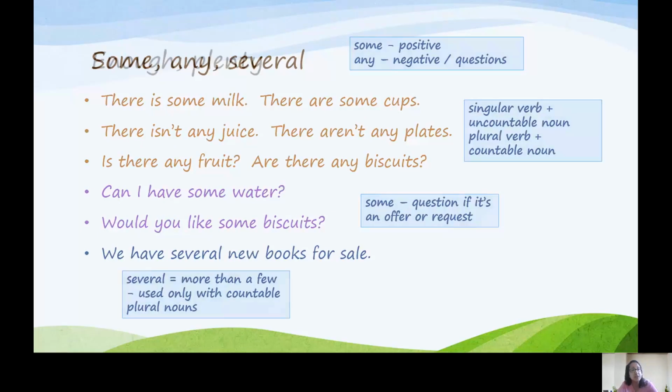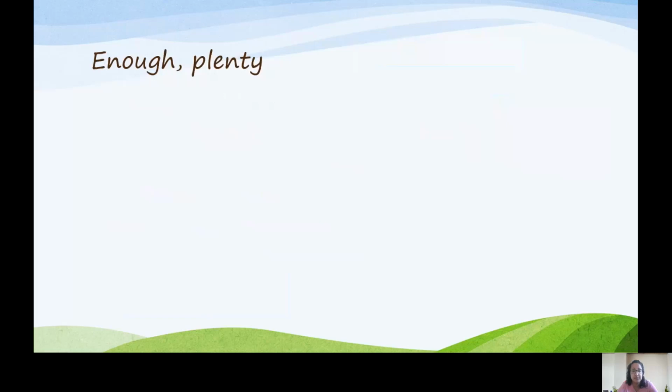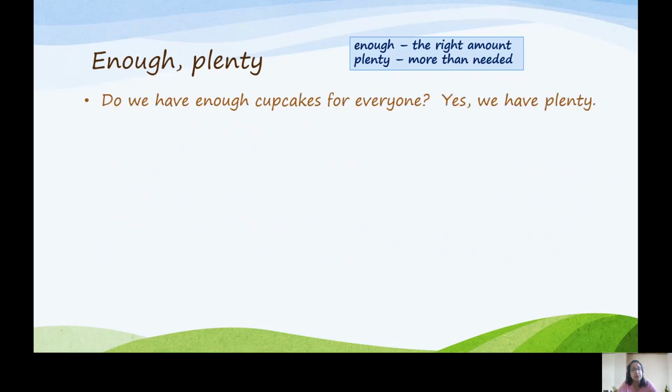Moving on to enough and plenty. Enough means the right amount. Plenty means more than is needed. For example, do we have enough cupcakes for everyone? We're asking, do we have the right amount? The answer, yes, we have plenty. So the answer suggests we have more than enough for everyone.